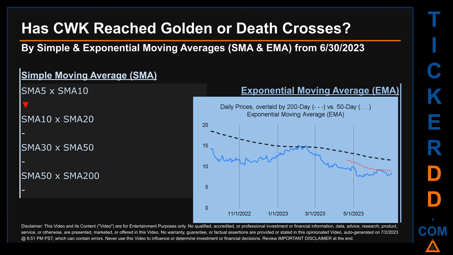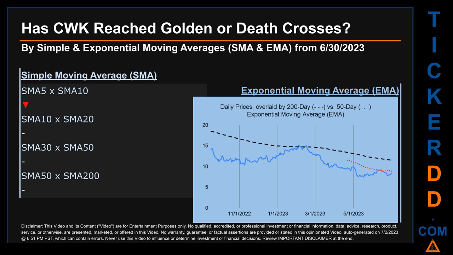Has CWK price reached golden or death crosses? Golden cross and death cross are basic signals that compare average prices across two specified trade day ranges, a short-term versus a long-term range. For example, 5-day versus 10 trade days. Essentially, a golden cross is a bullish signal. It appears when a ticker's short-term moving average crosses above its long-term average. Vice versa, a death cross is a bearish signal when the short-term crosses below its long-term moving average.